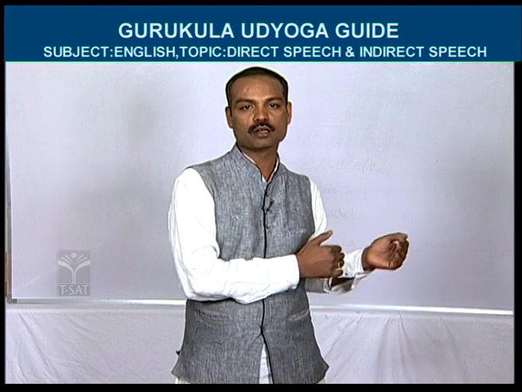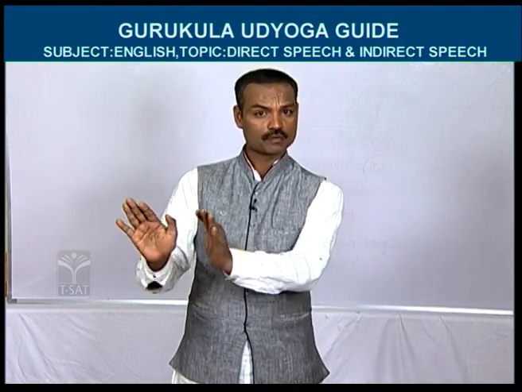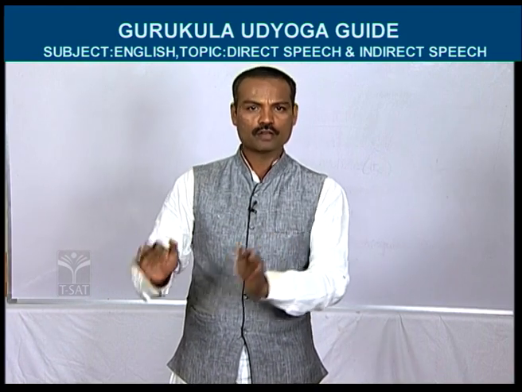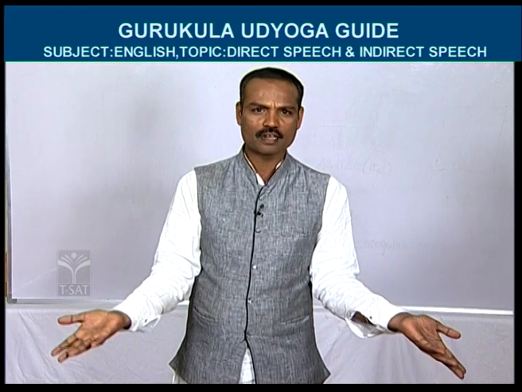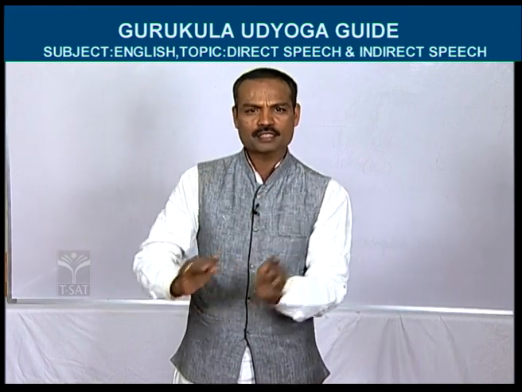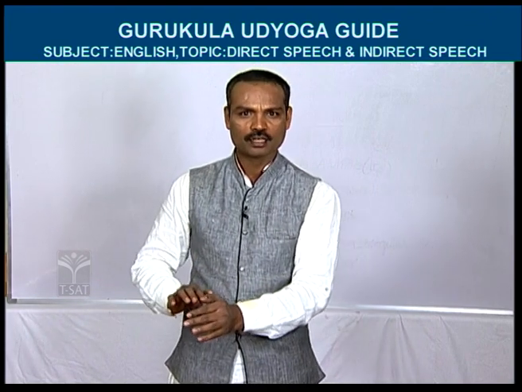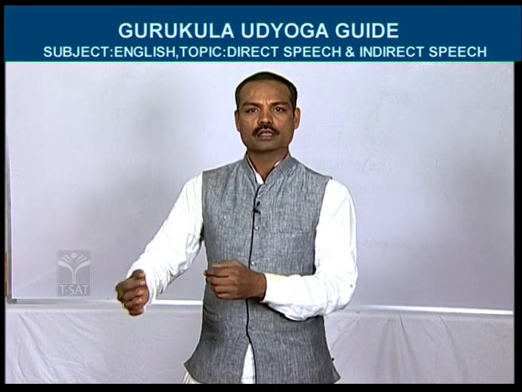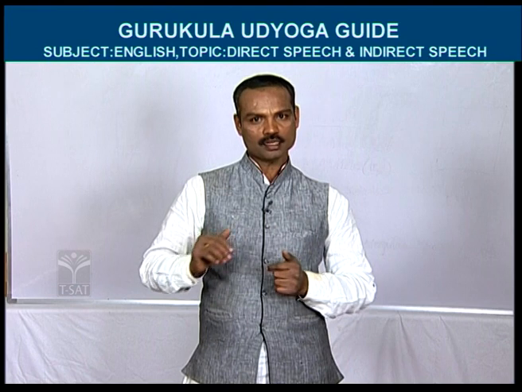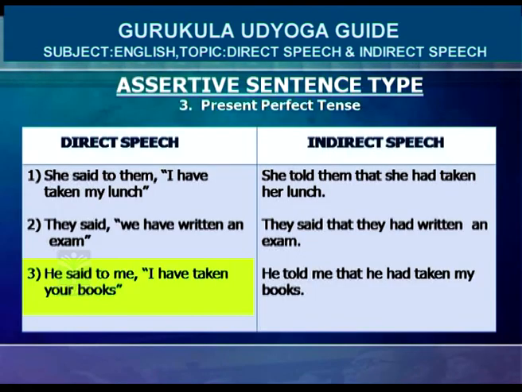Next, one more example of present perfect tense. He said to me. Here is one person, for example, his name is Sudhir. Just imagine that no one is there in front of me except you, only you are listening to me. Just imagine that Mr. Sudhir is sitting in front of me and talking to me. He said to me, what did he tell me?